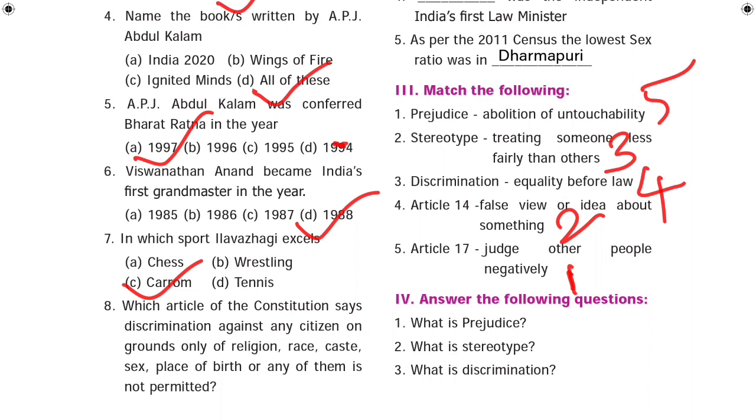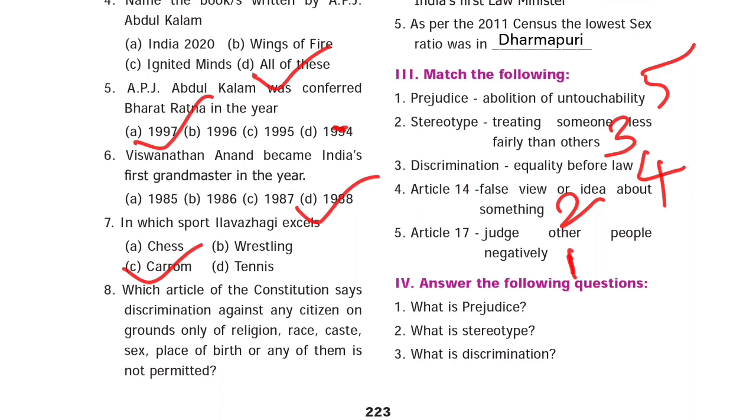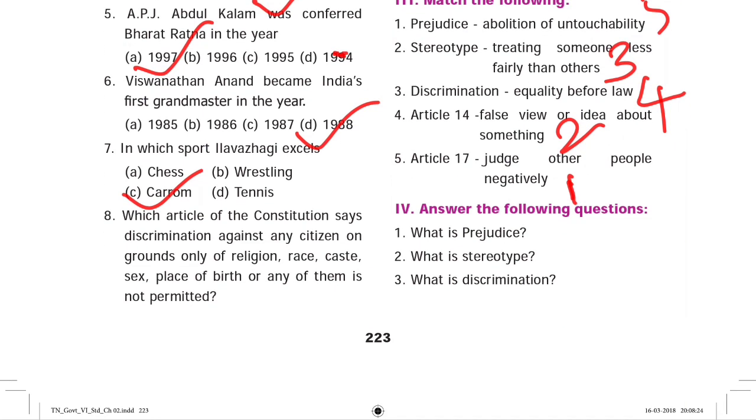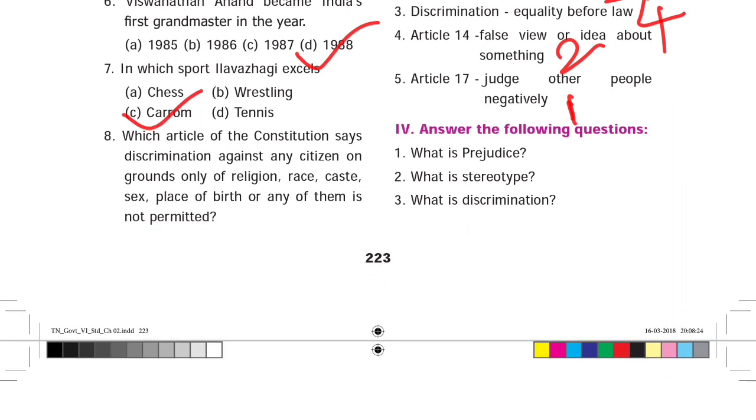A.P.J. Abdul Kalam was conferred Bharat Ratna in the year 1997. Vishwanathan Anand became India's first Grandmaster in the year 1988. Seventh one, in which sport does Ilavalagi excel? Answer, Carom.